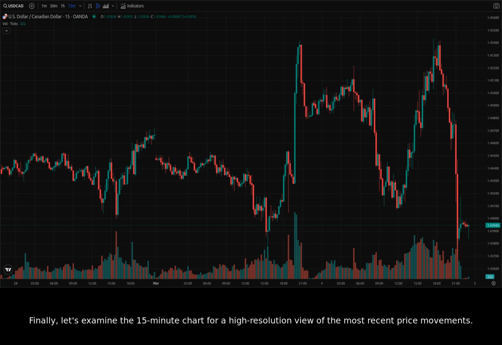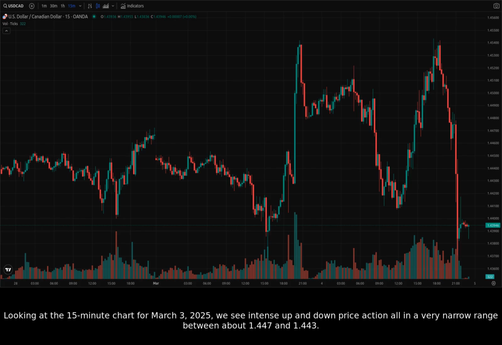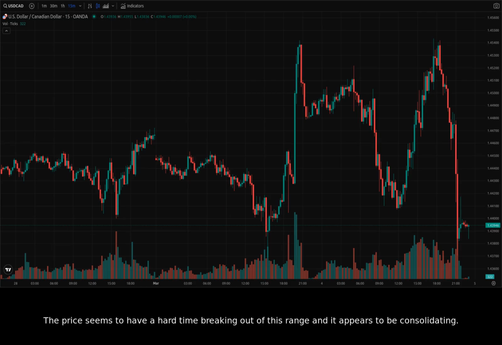Finally, let's examine the 15-minute chart for a high-resolution view of the most recent price movements. Looking at the 15-minute chart for March 3rd, 2025, we see intense up and down price action all in a very narrow range between about 1.447 and 1.443. The price seems to have a hard time breaking out of this range, and it appears to be consolidating.